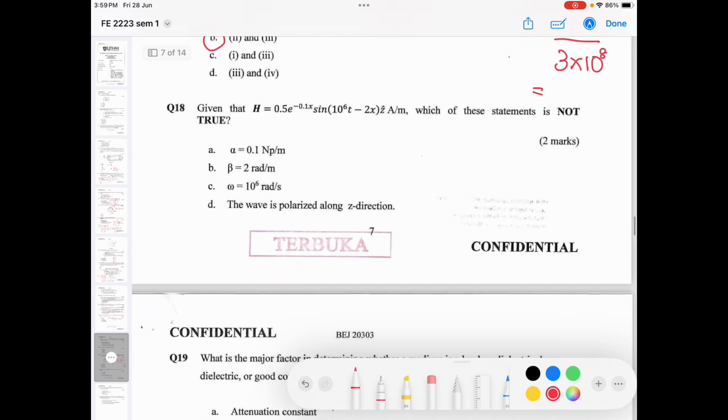Given that the H is equal to blah blah blah, which of these statements is not true? Okay, so you can check. This is correct, and this is correct also. And this you can check here: polarized along the Z direction. Okay, you can see it's not along the Z direction. It is along the X direction, so it's not true.